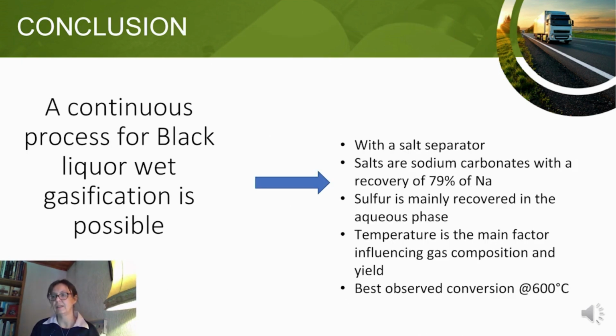In conclusion, we can say that the wet gasification of black liquor is feasible, but with the use of a salt separator to avoid any plugging of the reactor, and also to recover the cooking chemicals of the kraft process. We have obtained a 79% recovery of sodium. On the other hand, sulfur is mainly recovered in the aqueous phase. For the gas production, temperature is the main influencing parameter for the gas yield and also for the gas composition. And our best conversion results were obtained at 600 centigrade. I thank you for your attention.